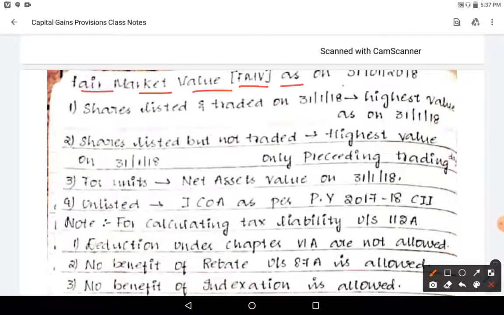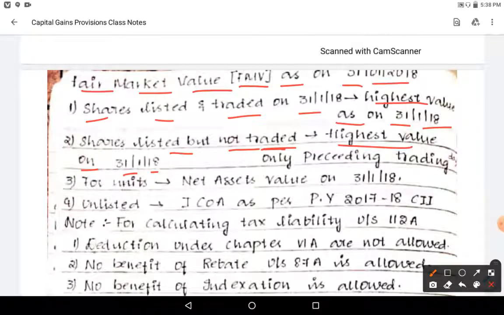Fair market value as on 31/1/2018: for shares listed and traded on that date, take the highest value on 31st January.